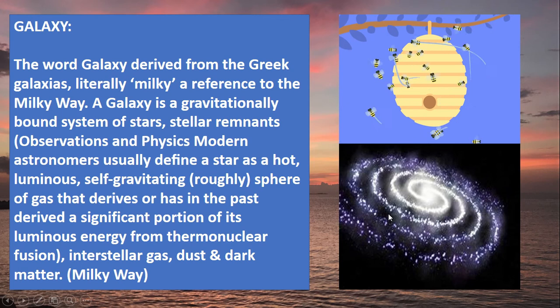Follow, this is our Milky Way galaxy, spiral form Milky Way galaxy, white lighted portion, and here billions of stars. And you know, there are crores of galaxies in the universe where exist crores of stars, and they are far from one another. So what is galaxy? The word galaxy derived from the Greek galaxias, literally milky, as referred to the Milky Way. A galaxy is a gravitationally bound system of stars, stellar remnants, interstellar gases, dust and dark matter. That is the Milky Way.